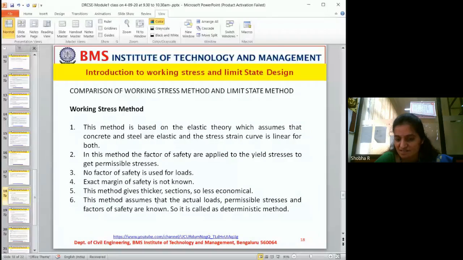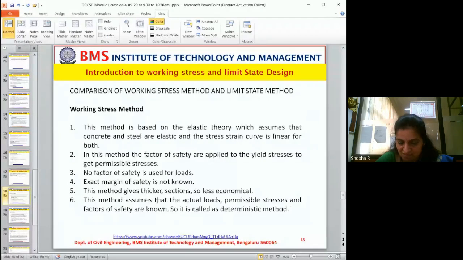So now let us take an example of designing a slab for the BSN block, for one of the classrooms. Now I'll design using both the working stress method and the limit state method.